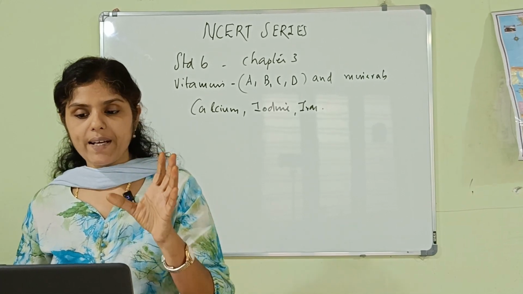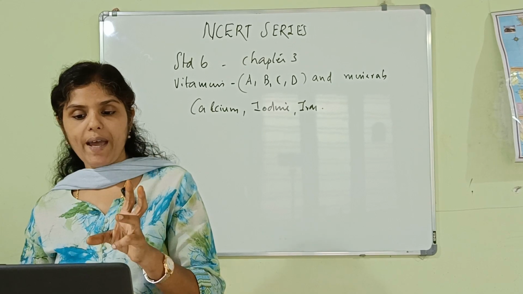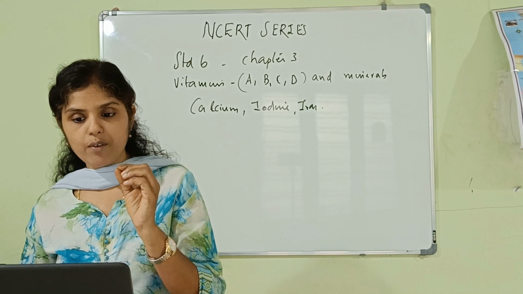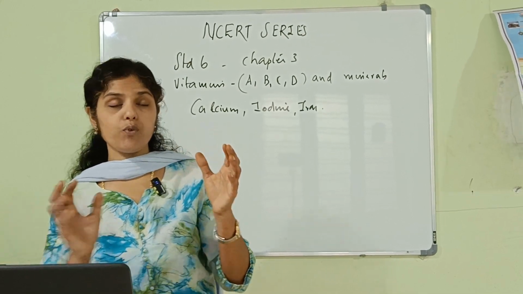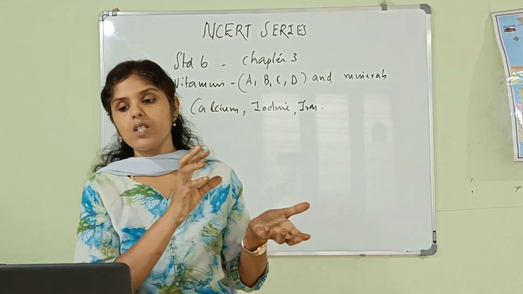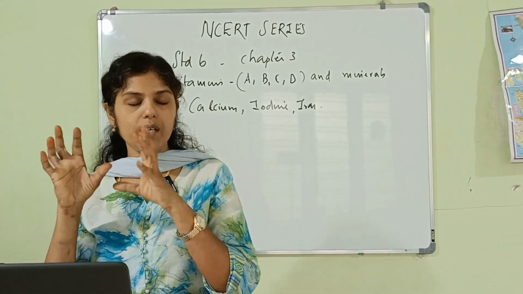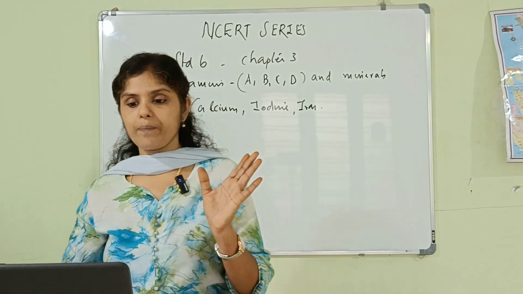Next, the test for fats. In this test for fats, a small part of the food item that you tested for the presence of starch is taken. That same food item is also used here for detecting the presence of fat.